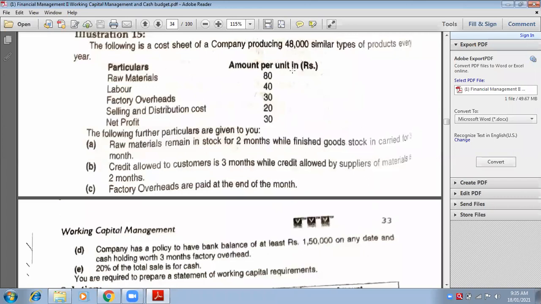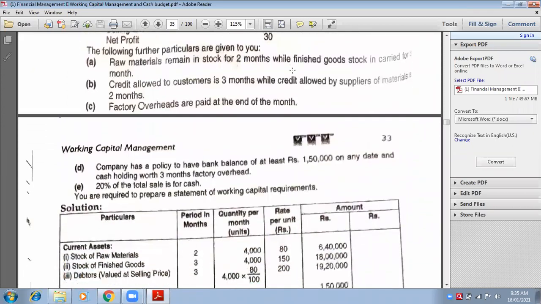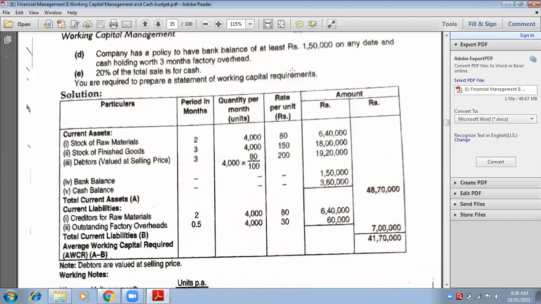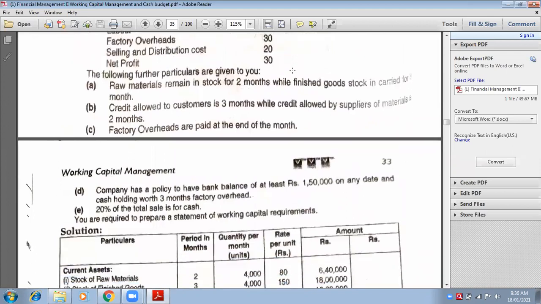What is rate? 30. And number of months? 0.5. At the end of the month means 0.5, means half a month. So 4,000 into 30 into 0.5 is 60,000. Correct. Now next point.